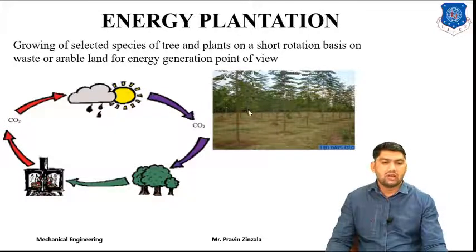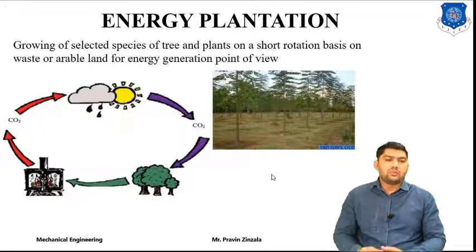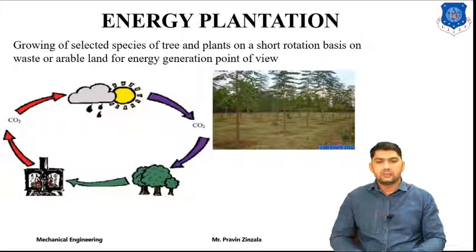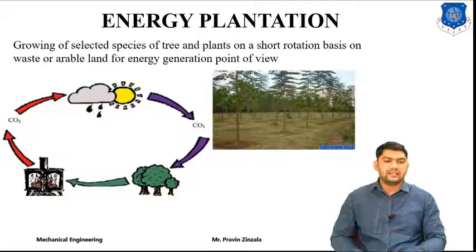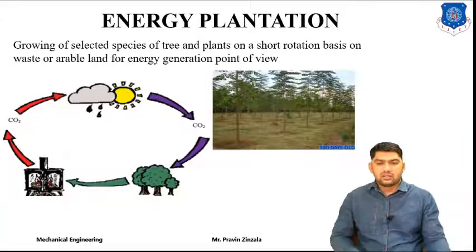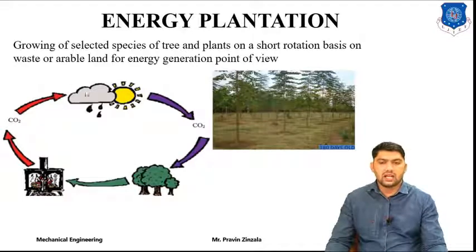This is the 180 days old trees. Here special types of plants are grown for a specific application or specific biomass generation, and it is also one type of carbon cycle. If we are utilizing biomass from nature, like organic material such as trees, cow dung, municipal waste, agriculture crop or agriculture waste, we can utilize it by combustion or without combustion for generation.